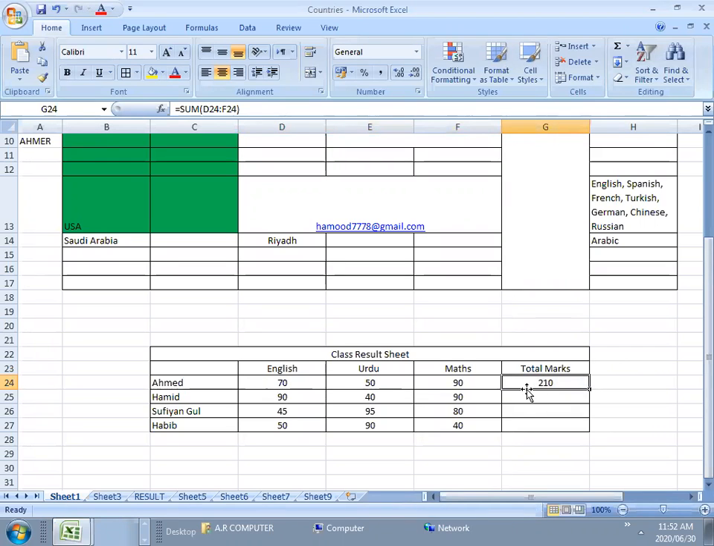Okay, means 230 was wrong. 70 plus 50, 120, 120 plus 90, 210. Okay, I was just calculating wrong. Fine.